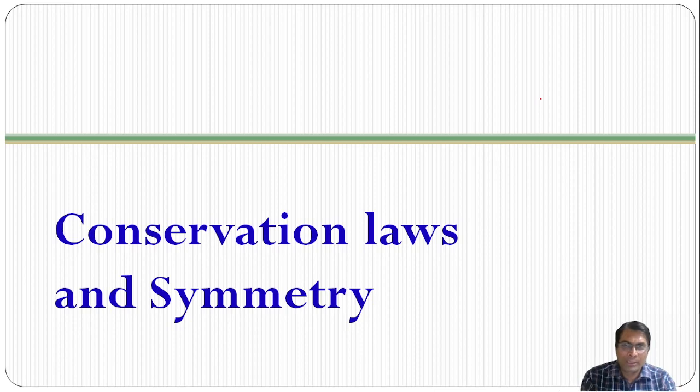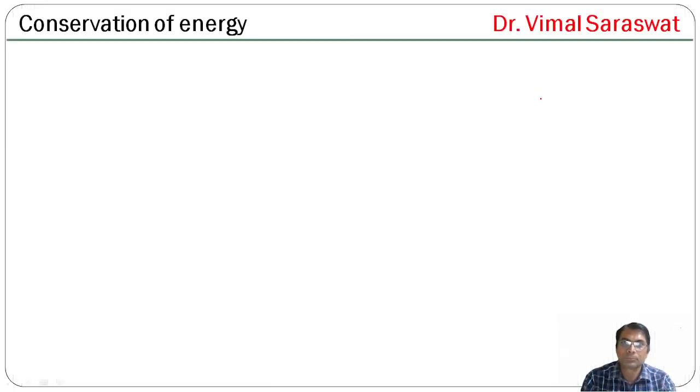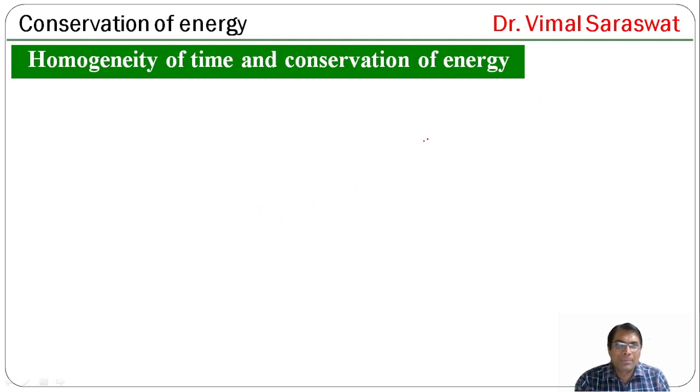Now, conservation laws and symmetry. First of all, homogeneity of time and conservation of energy. Here, we will show the conservation of energy on the basis of homogeneity of time. What do you mean by conservation of energy? According to conservation of energy, energy can neither be created nor be destroyed. It can only be changed from one form to another. Now, we will show the law of conservation of energy on the basis of homogeneity of time.